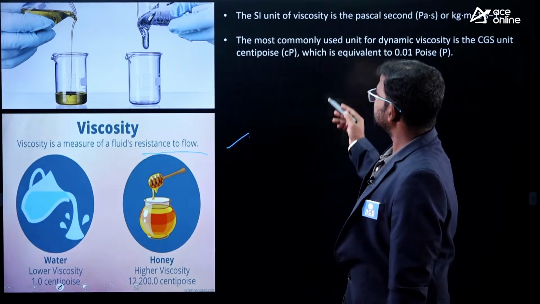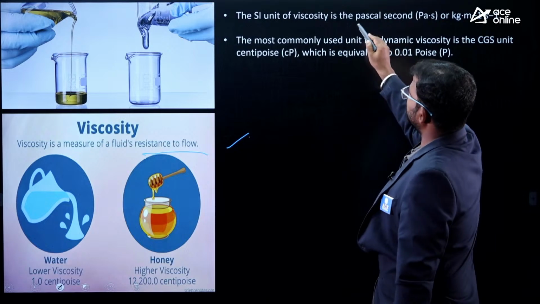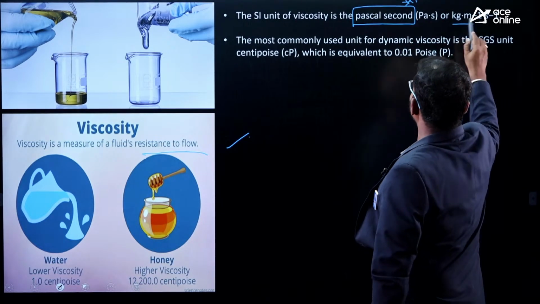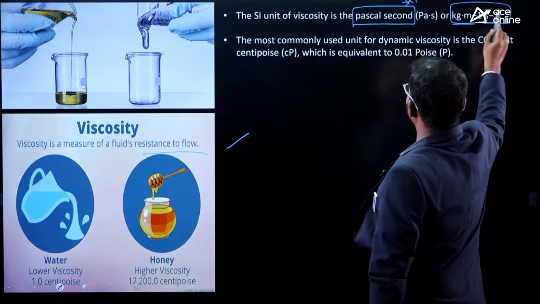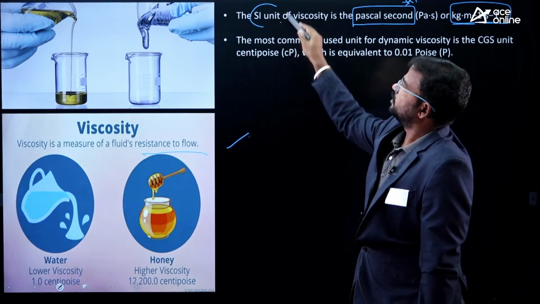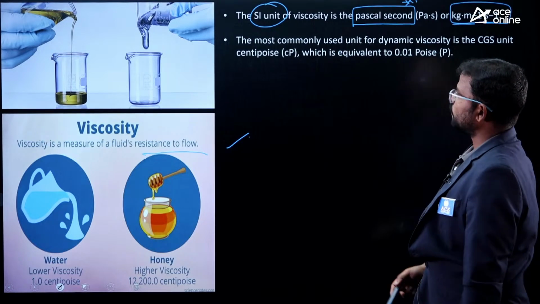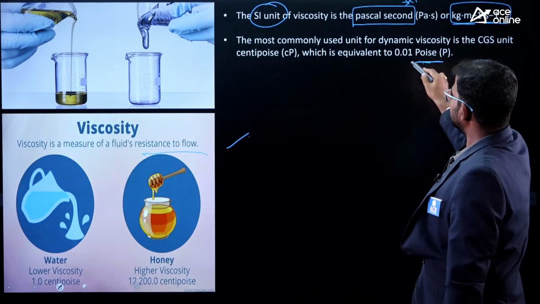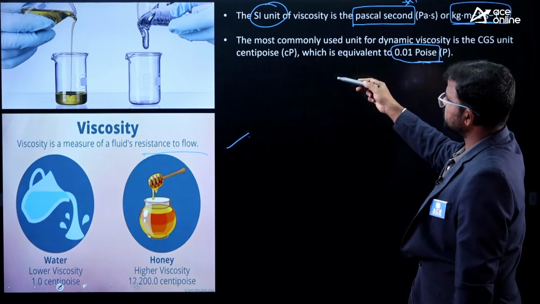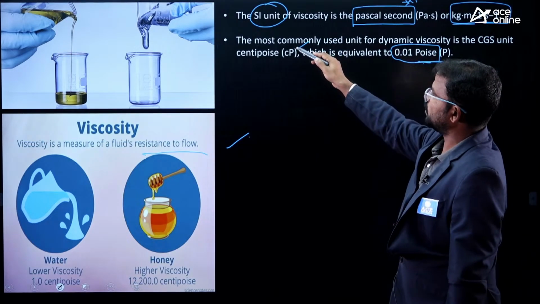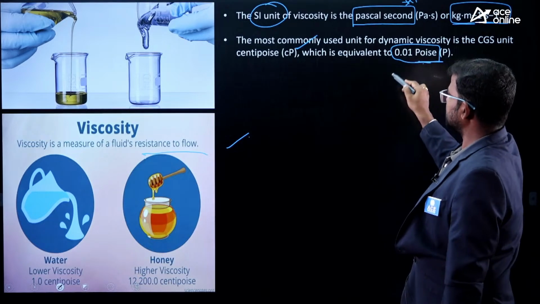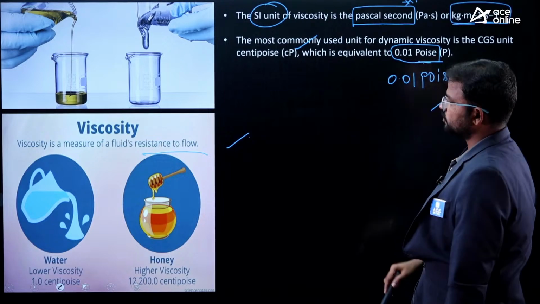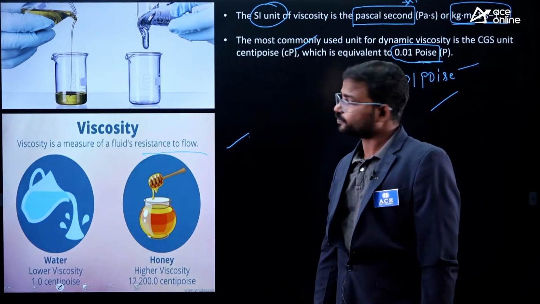Okay, right. So next, what are the units of viscosity? You should also remember this terminology. Pascal second, or kilogram per meter per second. These are the SI units. Next, the most commonly used units are poise. These are CGS units, nothing but centipoise, which we mostly use. 1 centipoise is equal to 0.01 poise. You should remember these terminologies also.